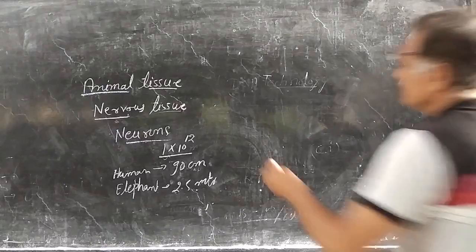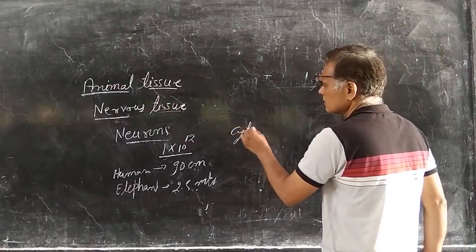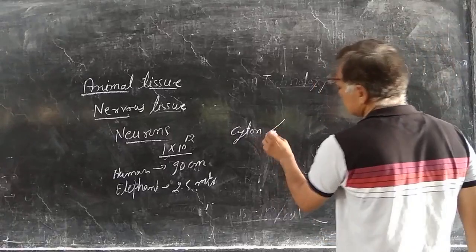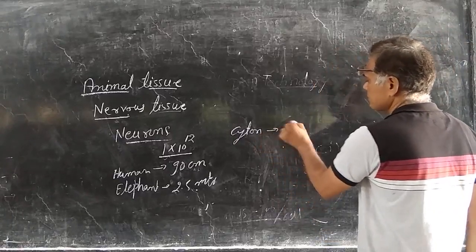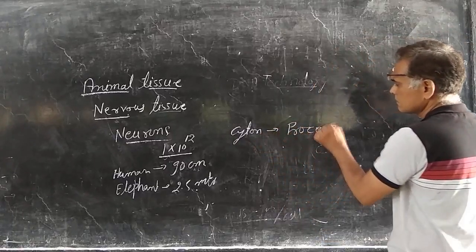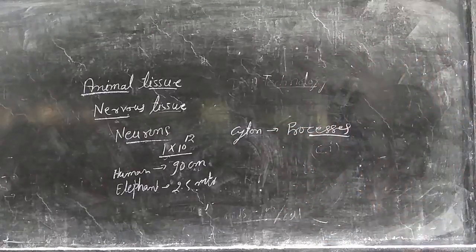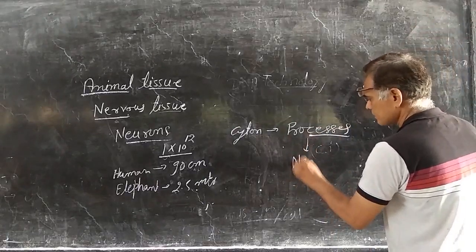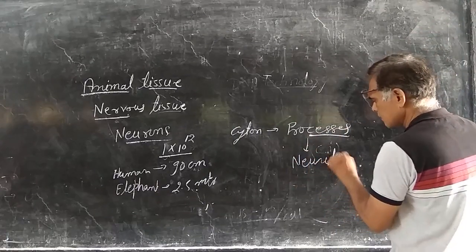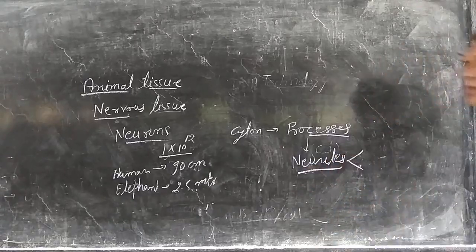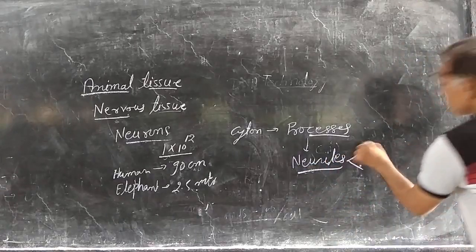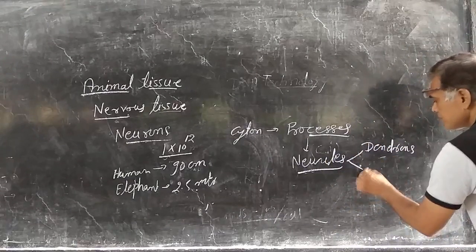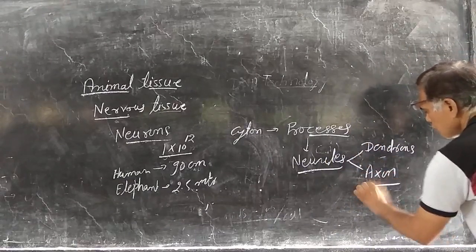A neuron contains a cell body, which is called the cyton. The cyton has two processes, called neurites, which are dendrons and axons.